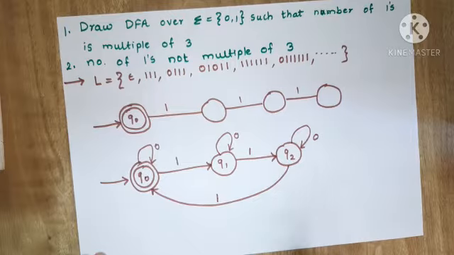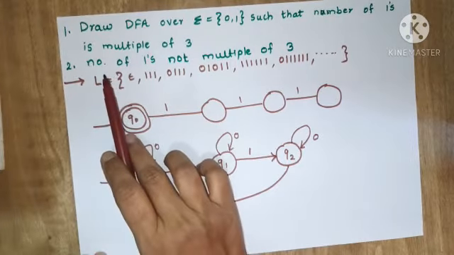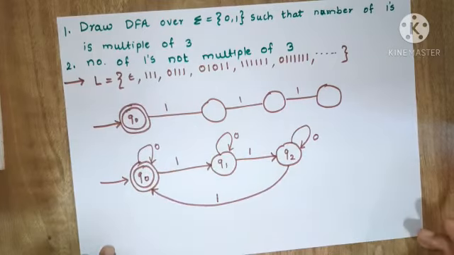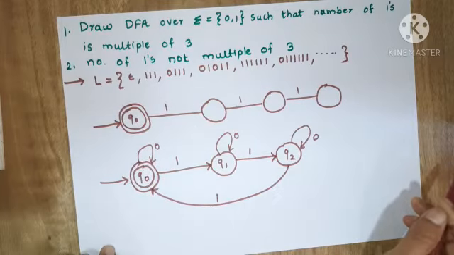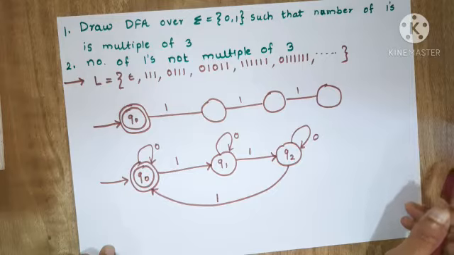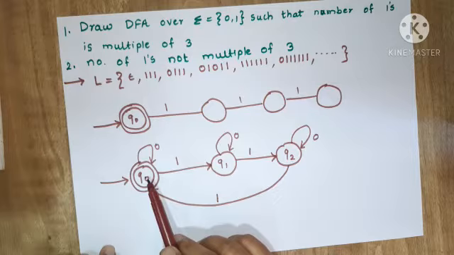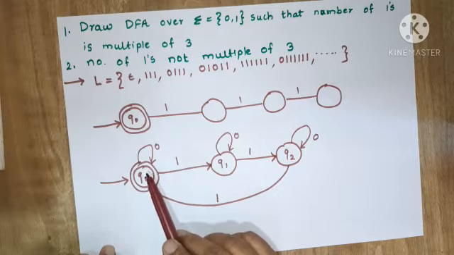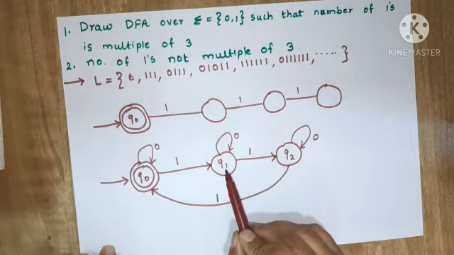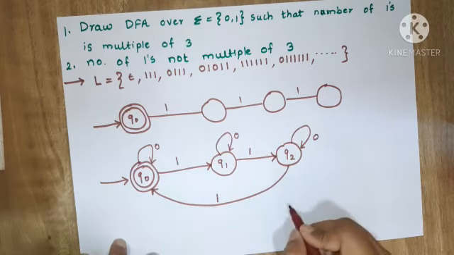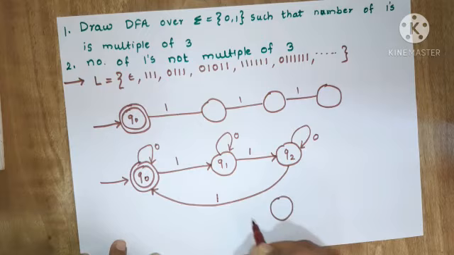Now suppose we want to draw the second, that is, a DFA for the number of ones not a multiple of 3. In this case you just have to change the states. Whatever states are final will become non-final, and whatever states are non-final will become final. So our diagram will look like this.